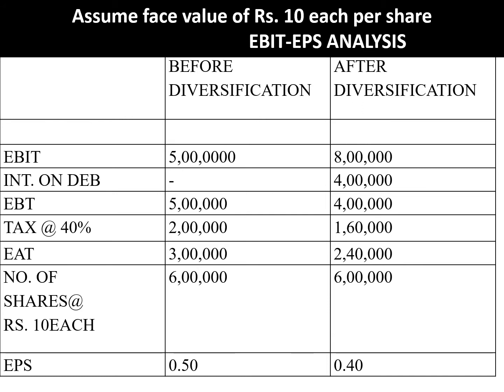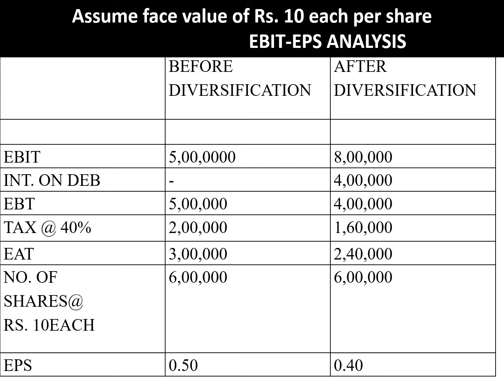Earning after tax divided by number of shares gives you your EPS. Now come to the first row, the before diversification part. There, 0.50 was given to you.